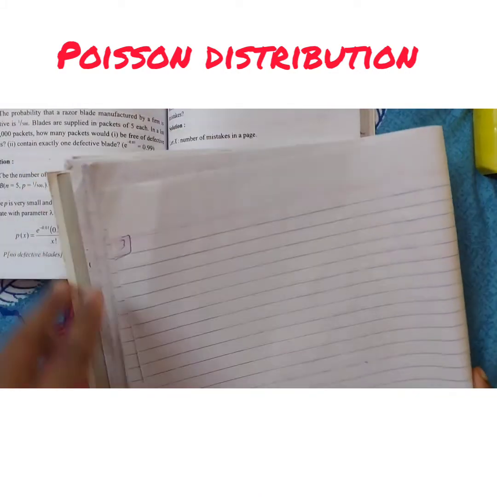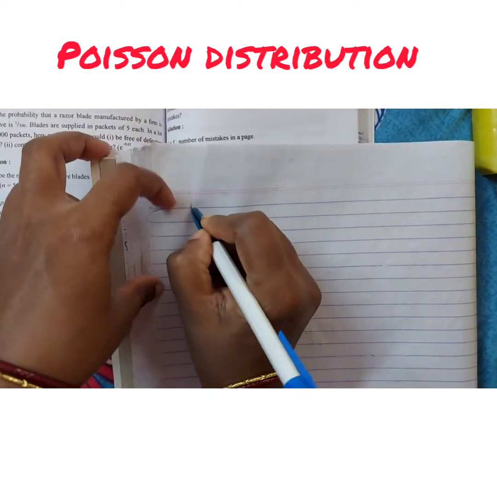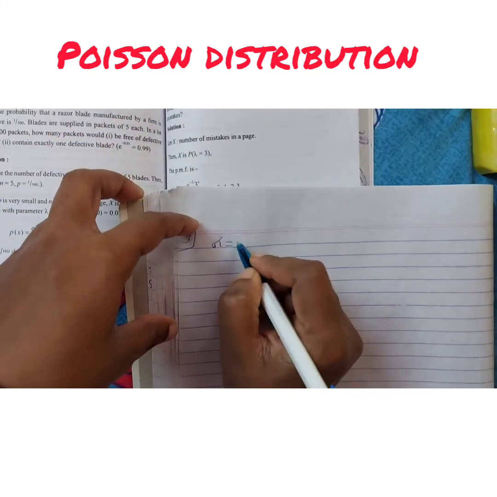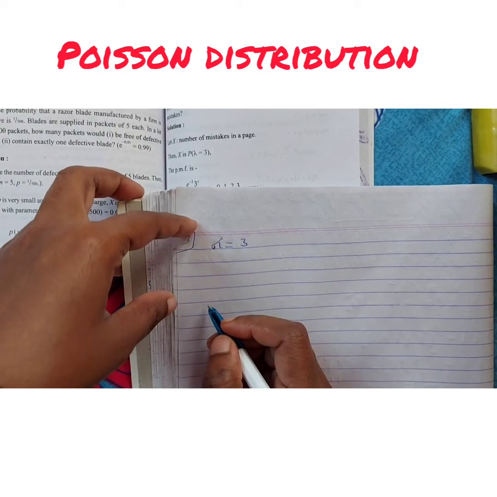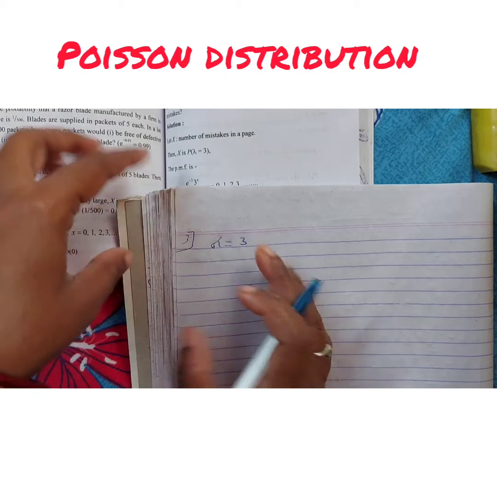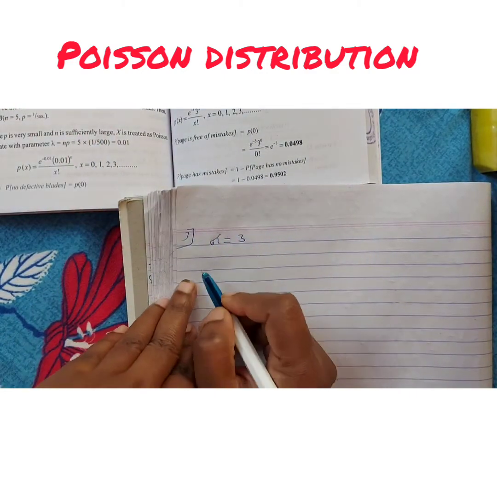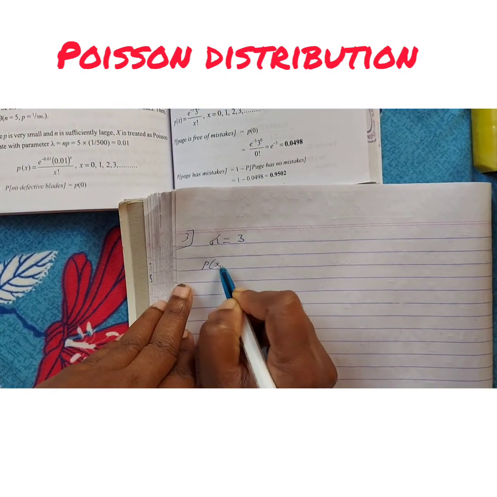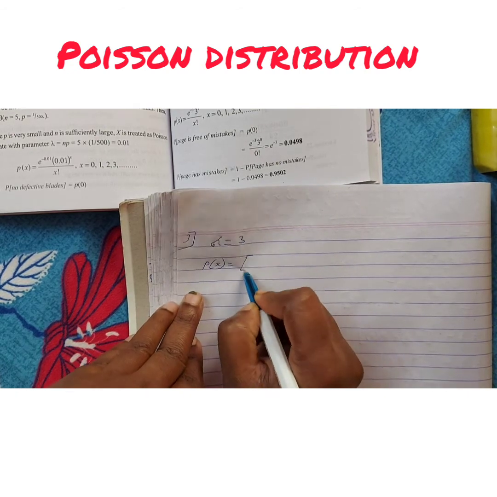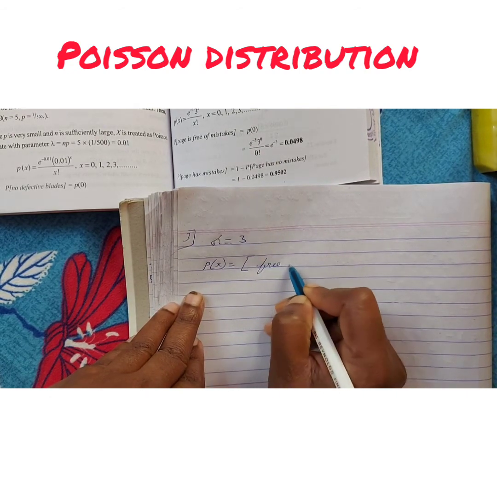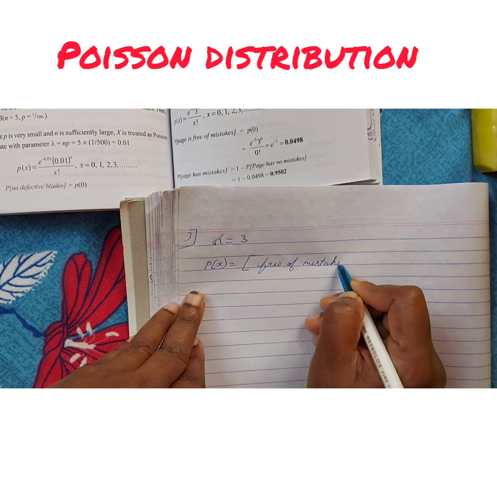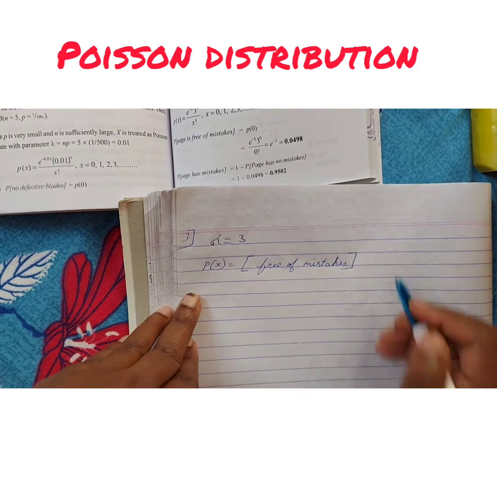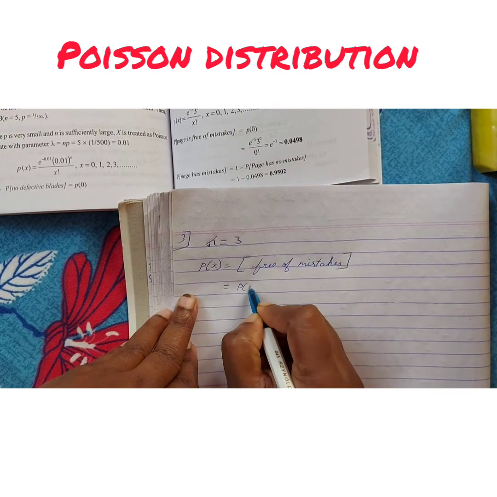So three mistakes are there. What have they told here? So the lambda value in this problem is 3. Three mistakes are there. What is the probability that the randomly observed page is free of mistake? Free of mistake means no mistake. What we have to find out now is the probability of x equal to free of mistakes. So free of mistakes means no mistakes. What is it? The probability is for x equal to 0.